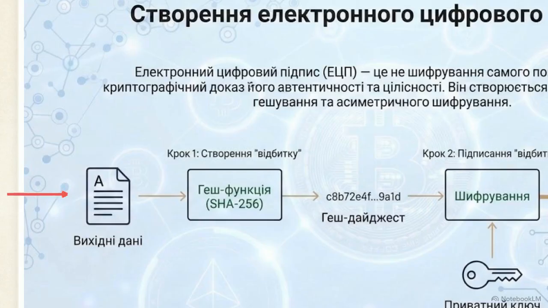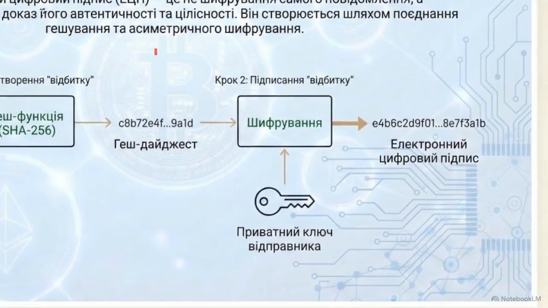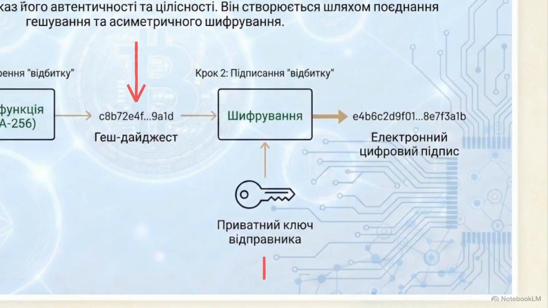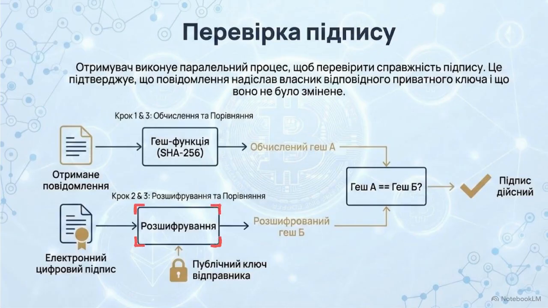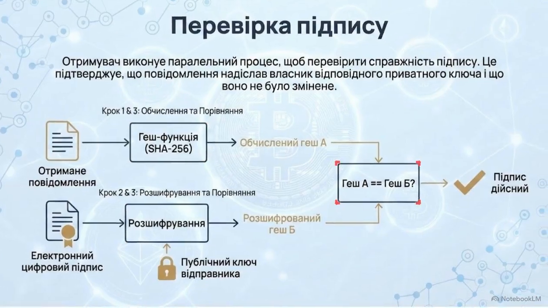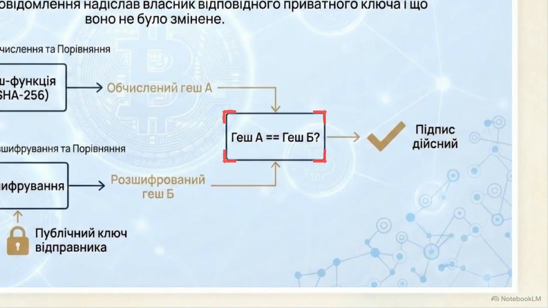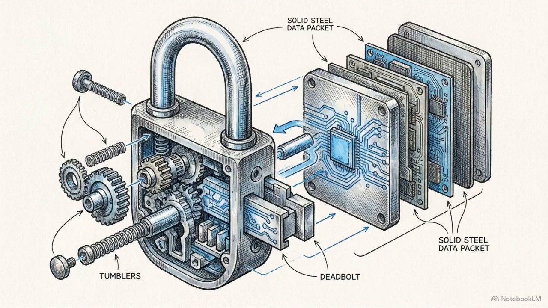To authorize a transfer, a sender creates a digital signature. This process involves combining the hash of the transaction with the sender's private key to produce a unique cryptographic proof. For verification, nodes use the sender's public key to decrypt the signature while calculating a fresh hash of the incoming data. If the decrypted hash matches the calculated hash exactly, the network knows the transaction is authentic and unaltered.